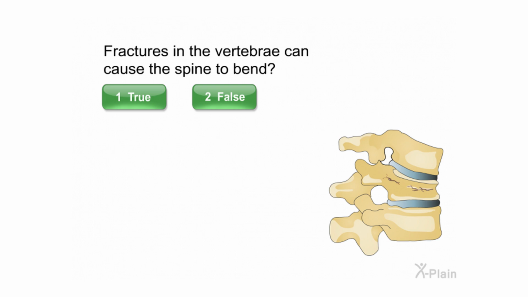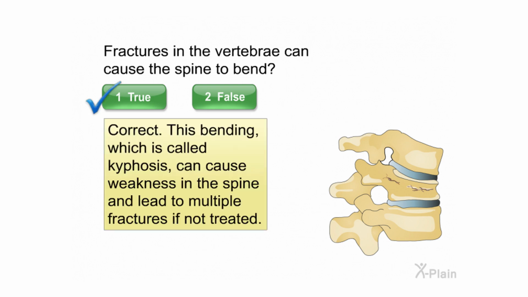Fractures in the vertebrae can cause the spine to bend. Select true or false. Correct. This bending, which is called kyphosis, can cause weakness in the spine and lead to multiple fractures if not treated.